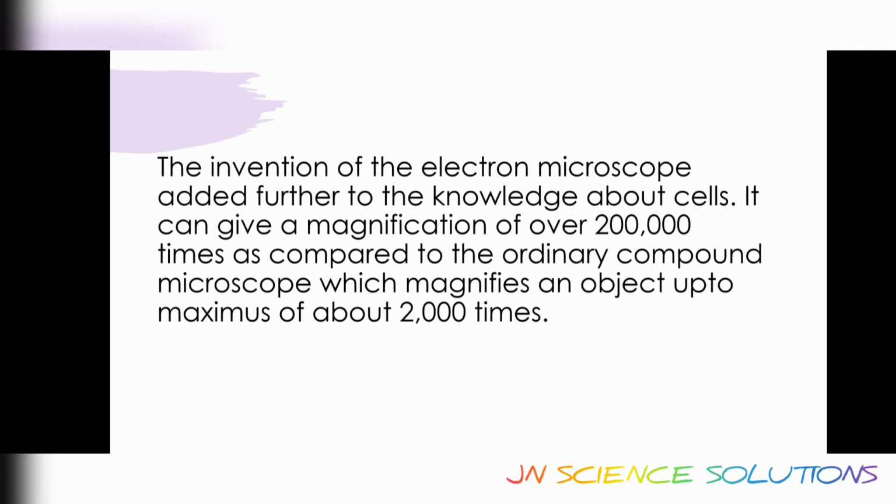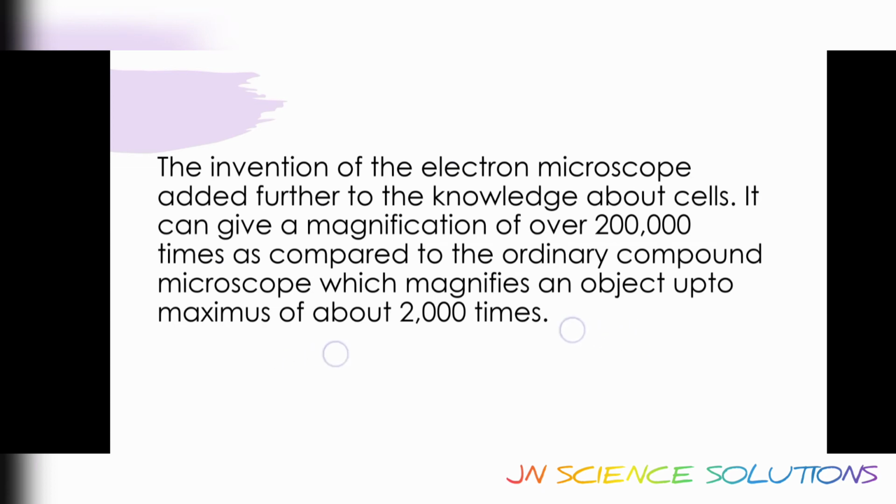Okay, now let's talk about the magnification of the electron microscope. The magnification of the electron microscope is 2000 multiplied by the magnification of the compound microscope. In Hindi we can say that its magnifying power is 200,000 times more than the ordinary compound microscope.